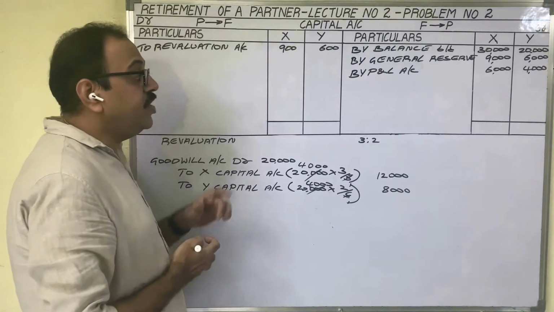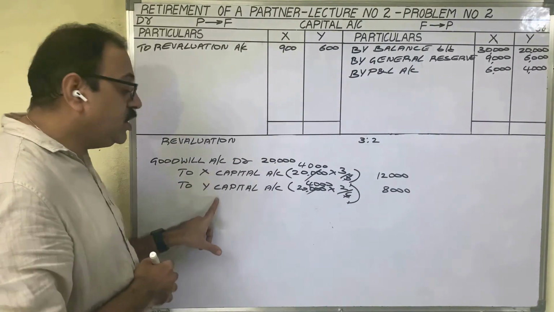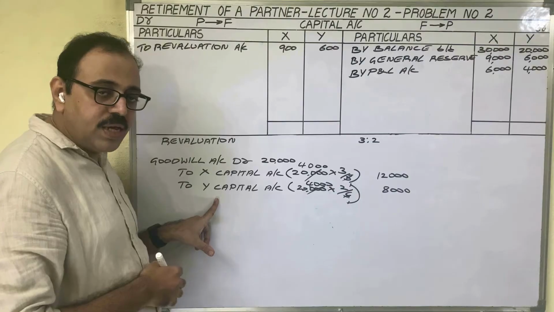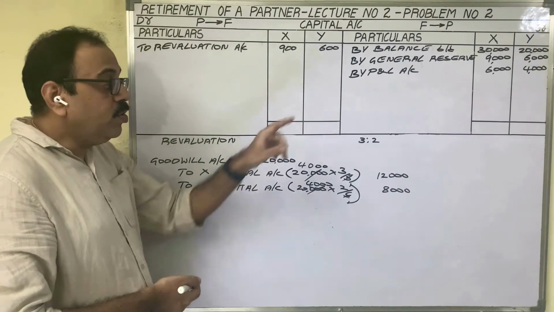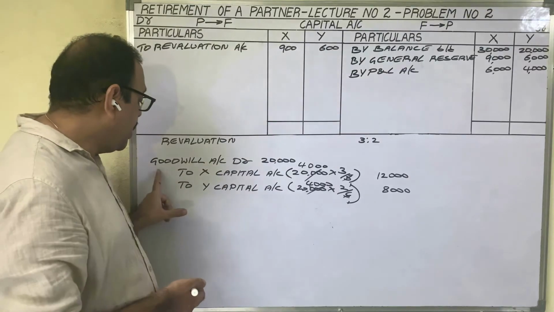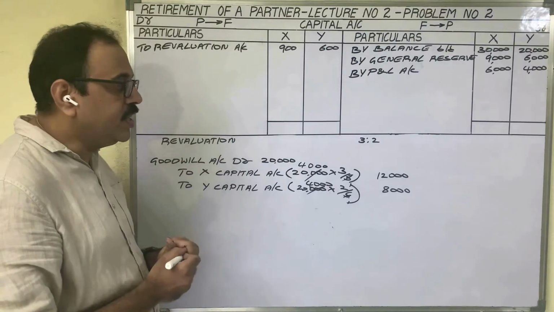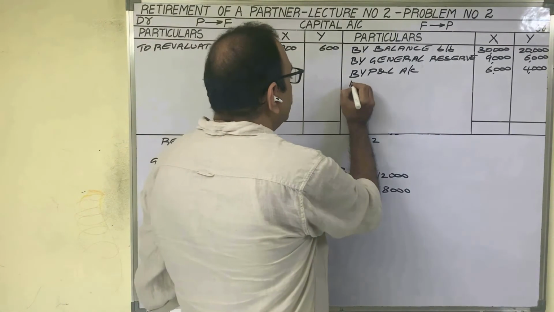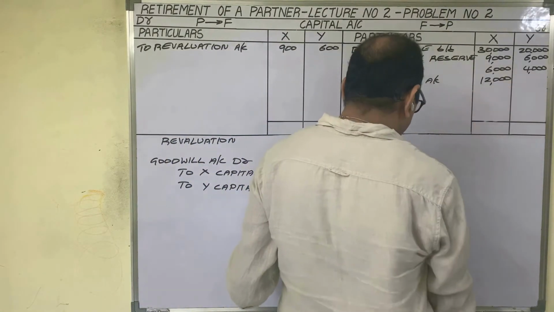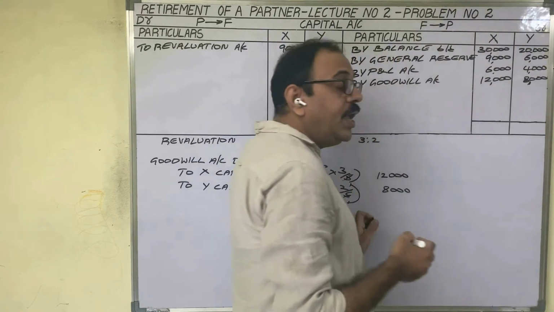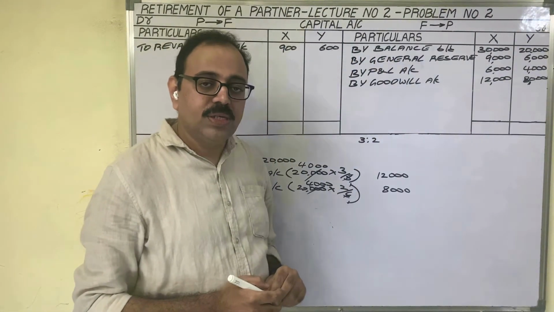How to post this entry in the account? Capital accounts we are preparing. Capital accounts are credited. Therefore, on the credit side we should post this entry. And what to write in the particulars column? We debited goodwill account, so write down that word: By goodwill account. In X's column, 12,000 rupees. In Y's column, 8,000 rupees. We have taken all the adjustments in the capital accounts.